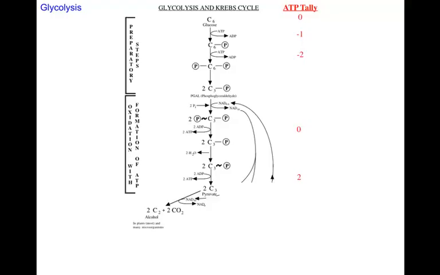Yeast make alcohol when they are in bread, and the alcohol bakes off during baking, and you can smell it, and that's one of the nice smells that comes from bread. So here, in plants and many microorganisms like yeasts, we make alcohol in the absence of oxygen. That is fermentation, alcoholic fermentation.